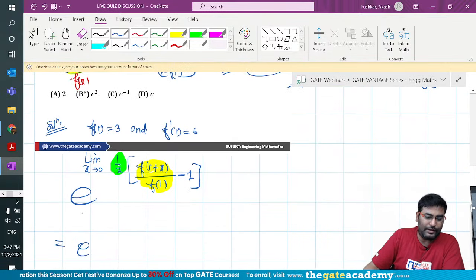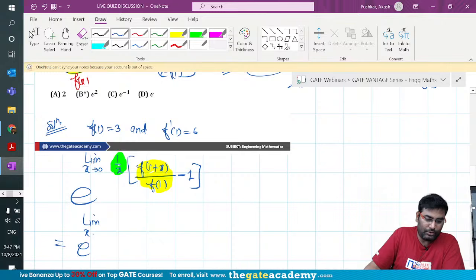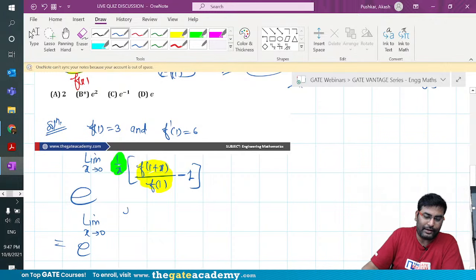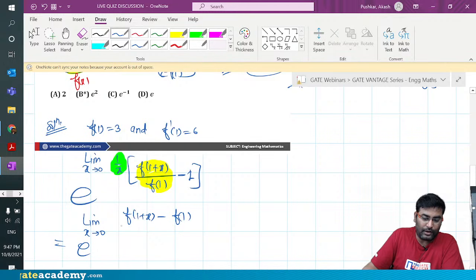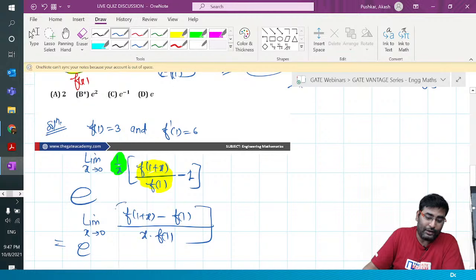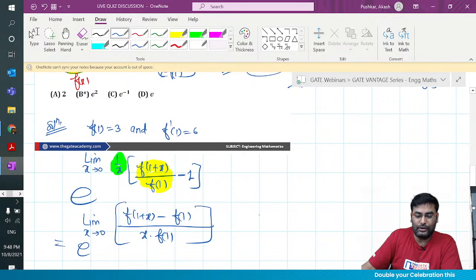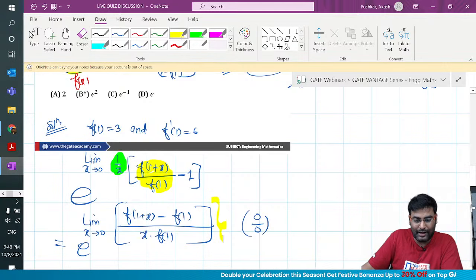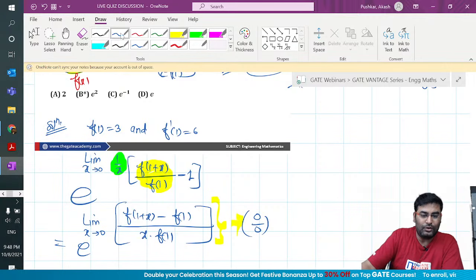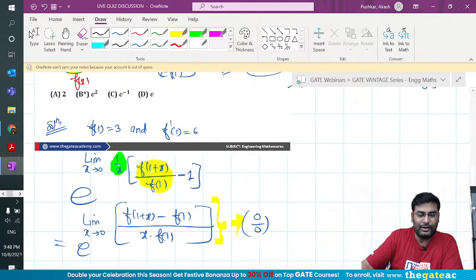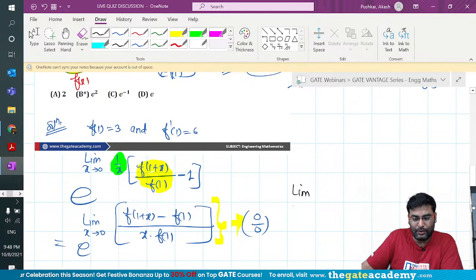So if you solve it more, you can go a little more here and write f of 1 plus x, and do this minus f of 1, upon x times f of 1. And if you put the value x tends to 0, it is of 0 by 0 form. What is 0 by 0 form? This part is only 0 by 0 form. So you can solve it outside of the e to the power. That's why I'm changing the color, and apply L'Hopital's Rule.